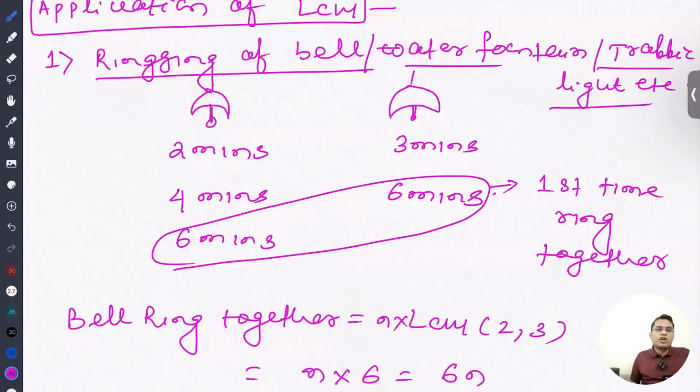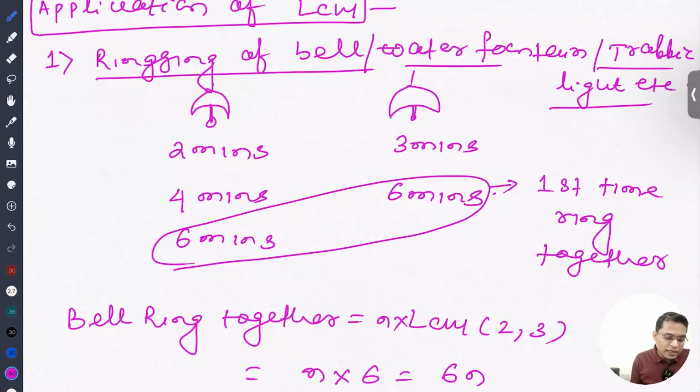Same thing in the case of a water fountain. Let's say there is a water fountain that raises water once in 2 minutes. Another water fountain raises water once in 3 minutes. If they rise together at this moment, at what time will they sprout water together next time? Same thing with traffic lights. I think you know that red, green, yellow blink at regular intervals of time. Let's say there are two traffic lights; one is lit for 2 minutes and then off. If they are off at this moment, at what time will they be off together again? For this kind of thing we use the application of LCM.